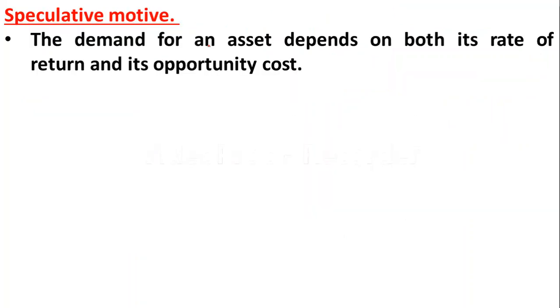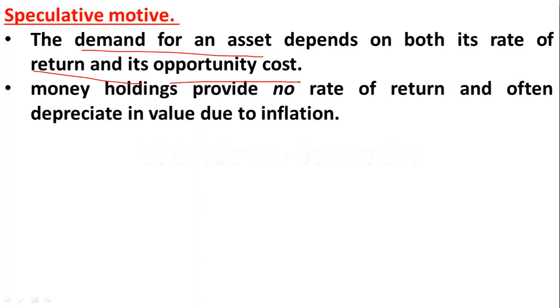Then the third one is speculative demand for money. So the demand for an asset depends on both its rate of return and its opportunity cost. Here people are demanding money for speculative purposes, for example, to invest in stocks, to invest in bonds, so to invest in financial assets. So here for speculative purposes they are going to demand money.